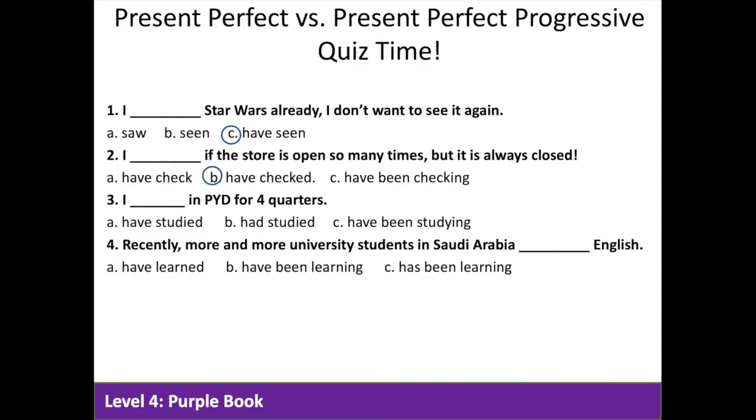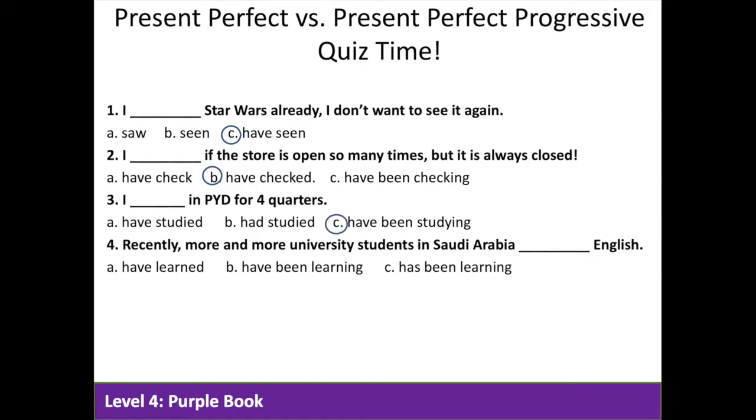Question 3. I blank in PYD for 4 quarters. Here we have an action that started in the past, continued to the present, and will certainly continue into the future. So we need to use the present perfect progressive. And C is the correct answer.